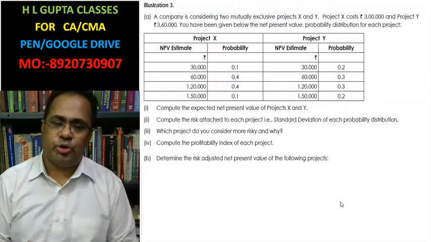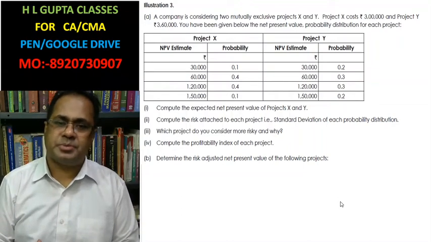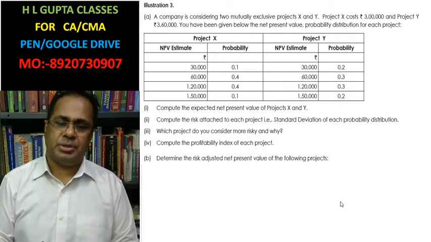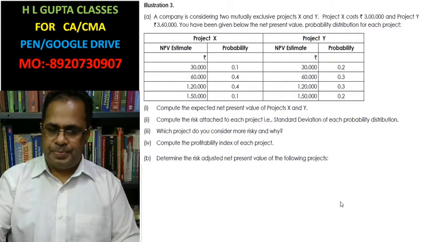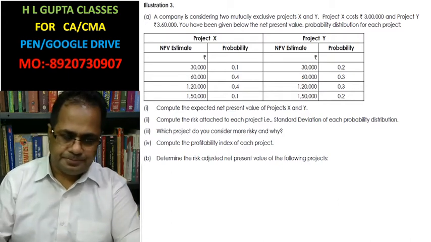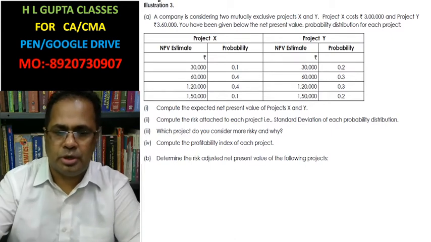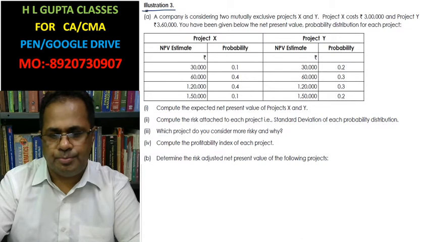Hello friends, I am going to discuss illustration number 3 of CMA Final SFM. This chapter belongs to the capital budgeting part, risk and uncertainty. Please read the questions here. Look at it. Illustration number 3.